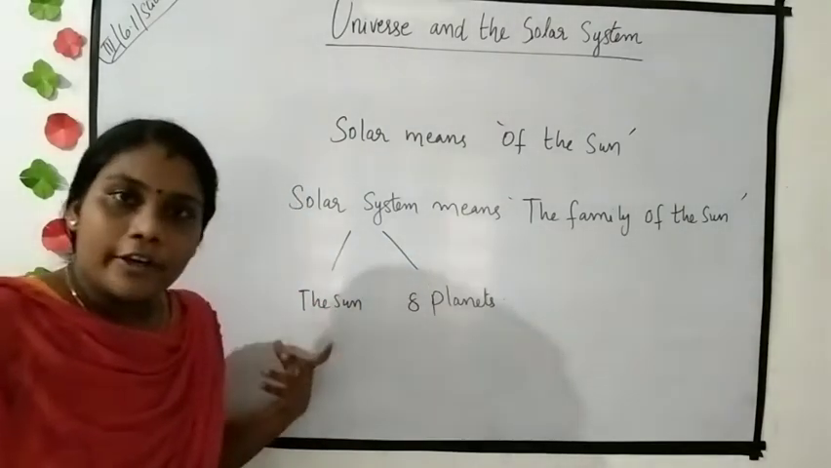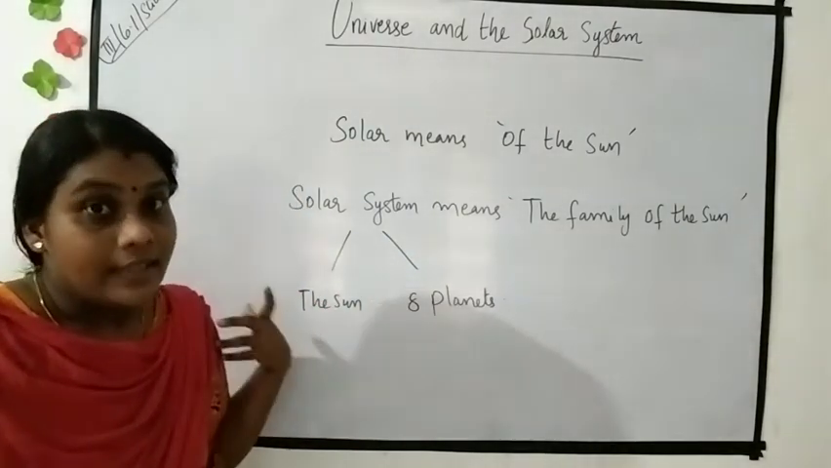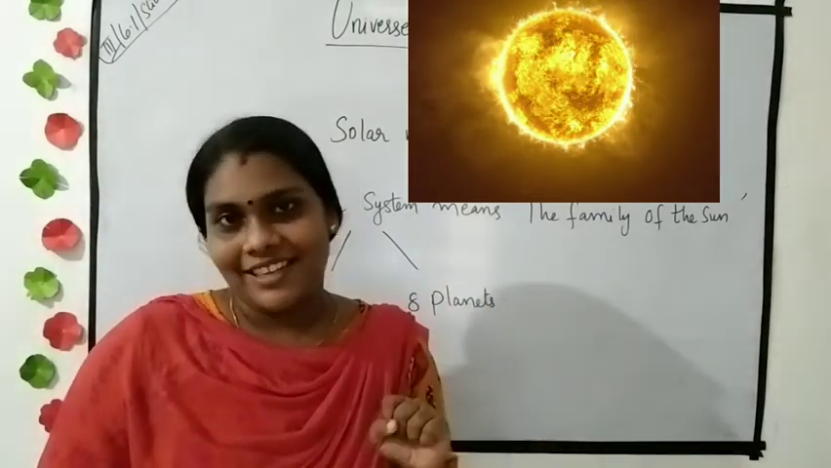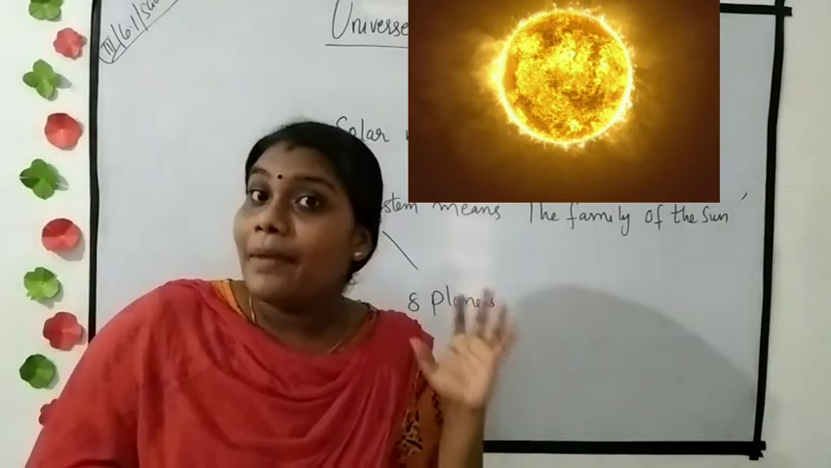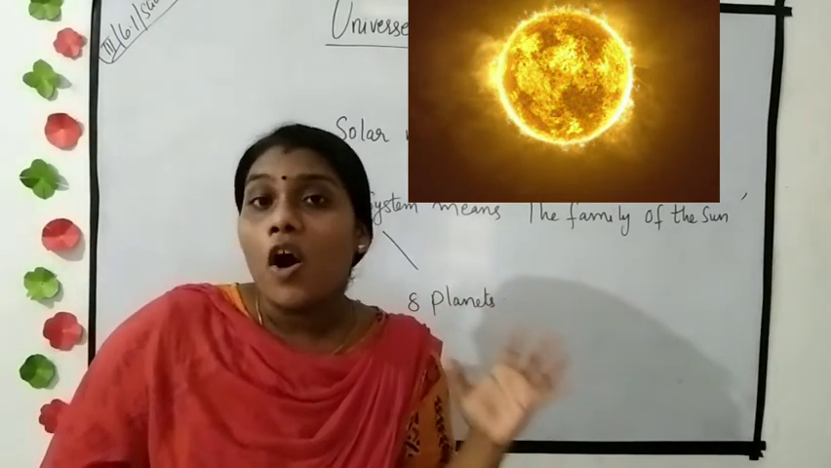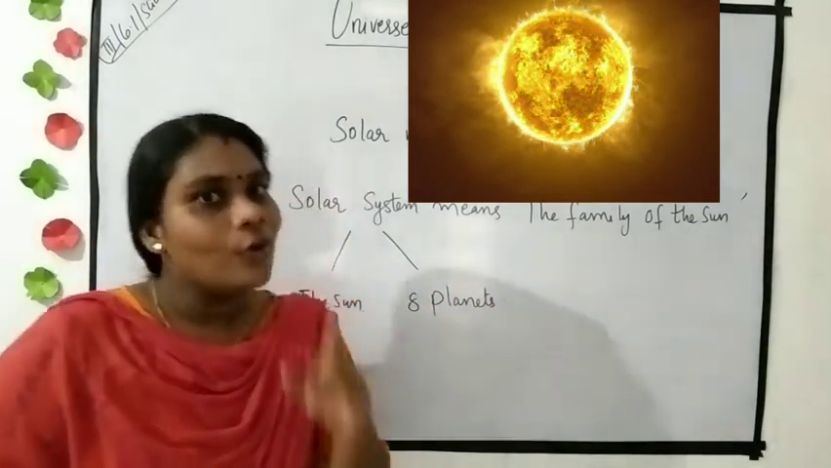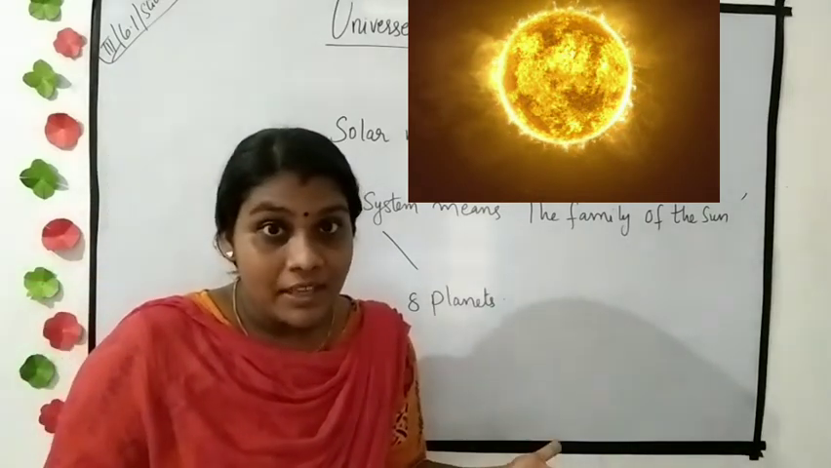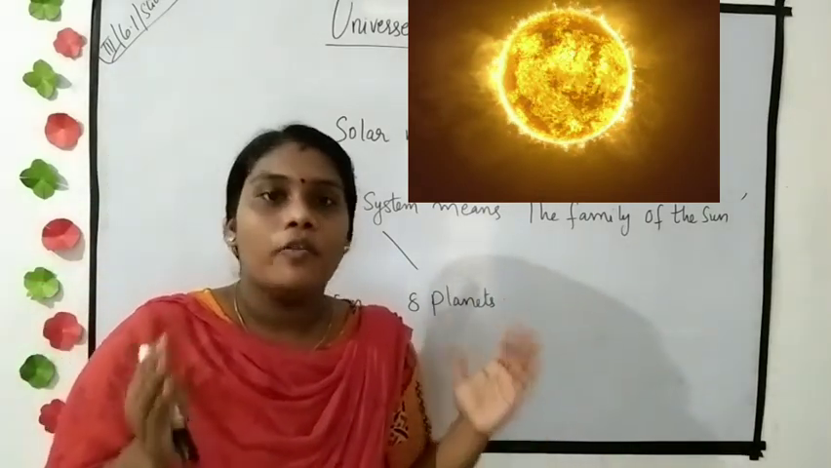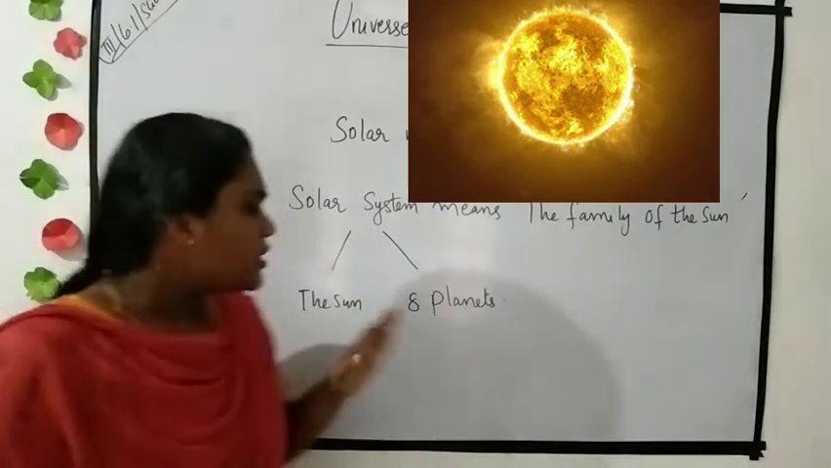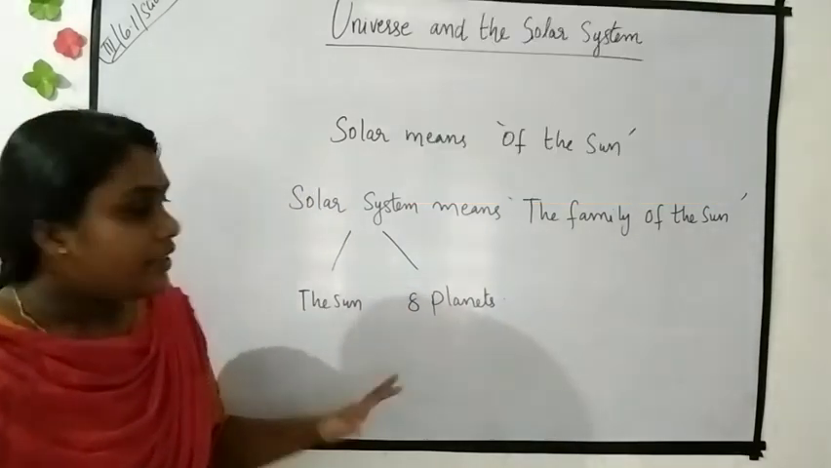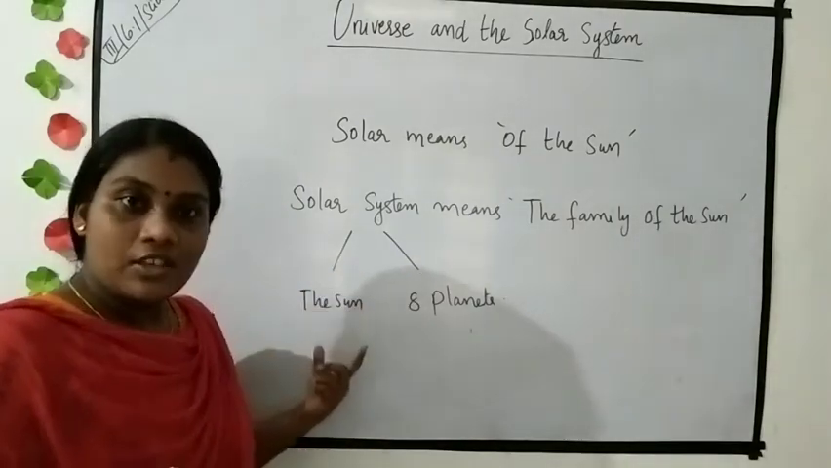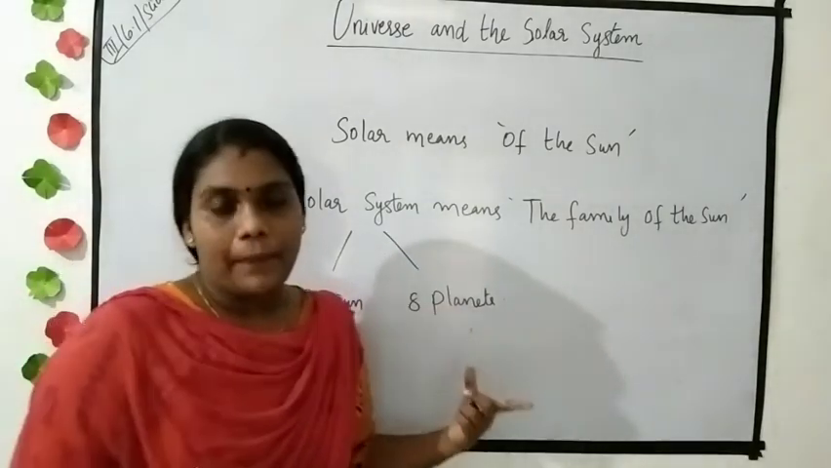Yes students, we already know about the sun. Sun gives us both light and heat. Sun is made up of very hot gases and we all know sun is a star. Stars are heavenly bodies that have light of their own. Next, the 8 planets. Our solar system consists of the sun and 8 planets.